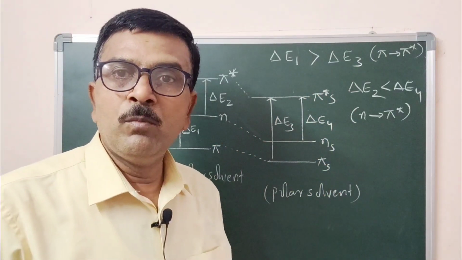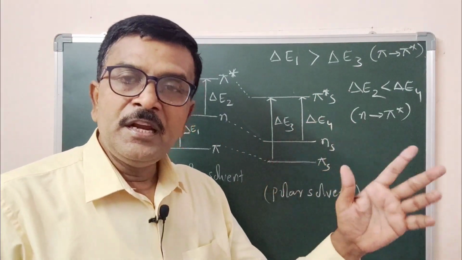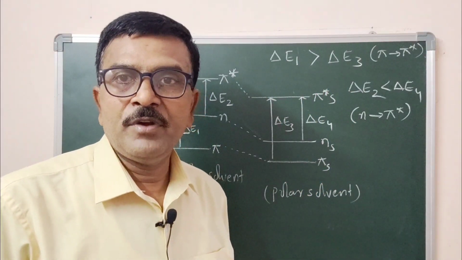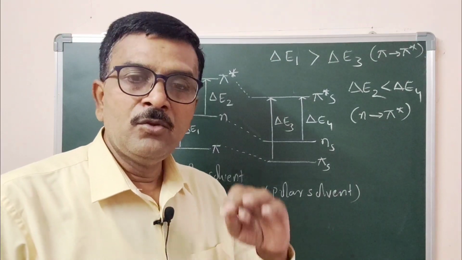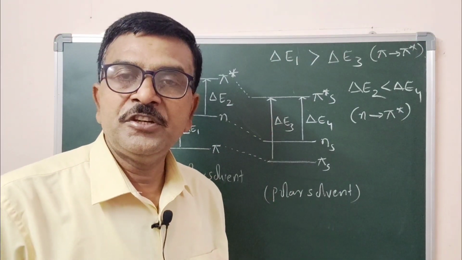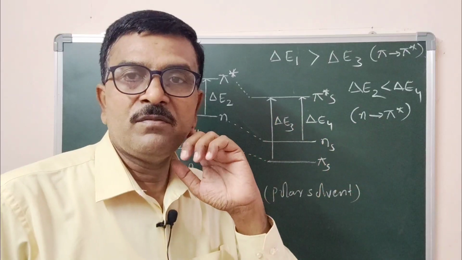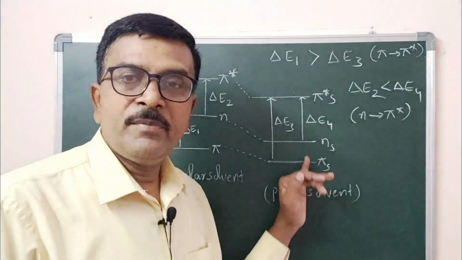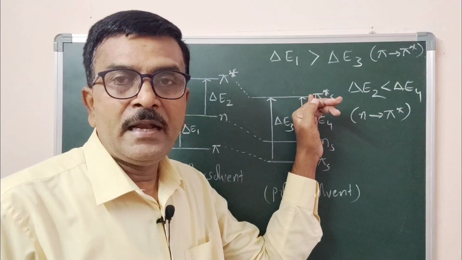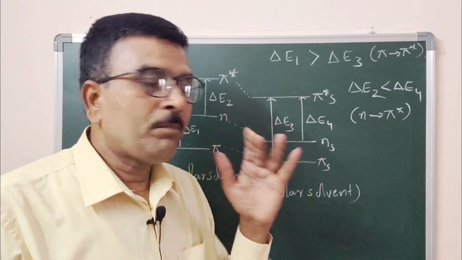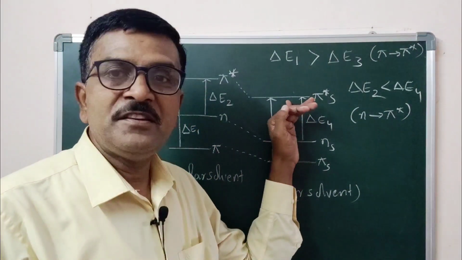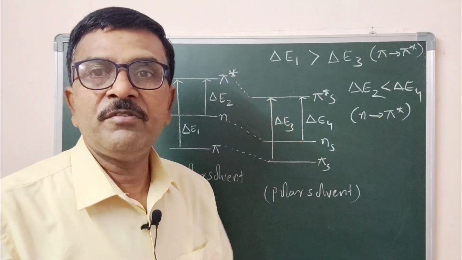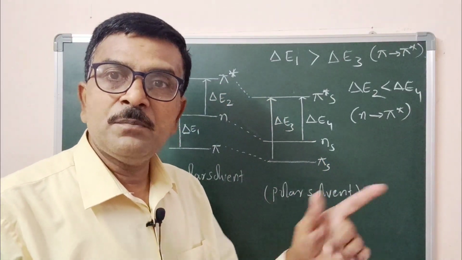When the energy required is more for the n to pi star transition, its absorption is shifted towards shorter wavelength. This is about the solvent effect. Due to the dipolar interactions between the sample molecule and the solvent molecule, there is stabilization of the pi orbital, non-bonding orbital and pi anti-bonding molecular orbitals, where the pi orbital is less stabilized, whereas the pi star orbital is more stabilized. That leads to a decrease in the energy difference between pi to pi star and hence absorption at